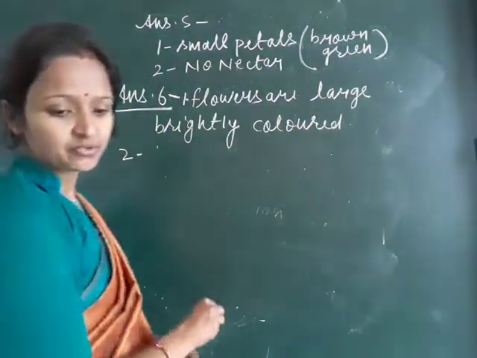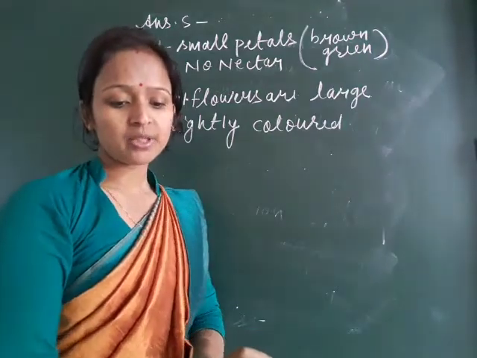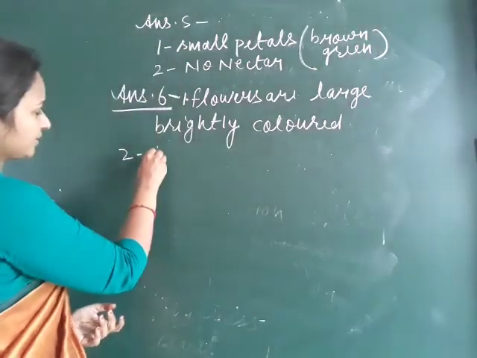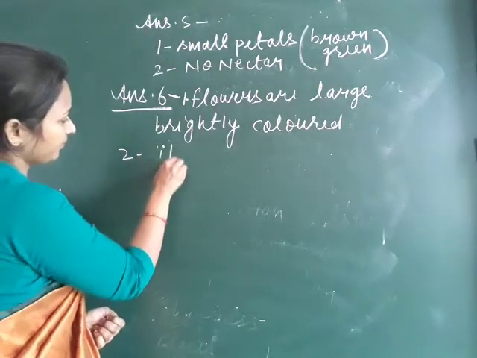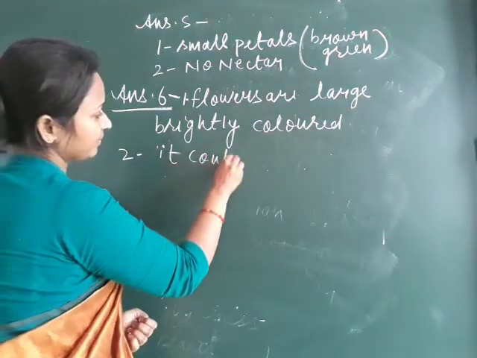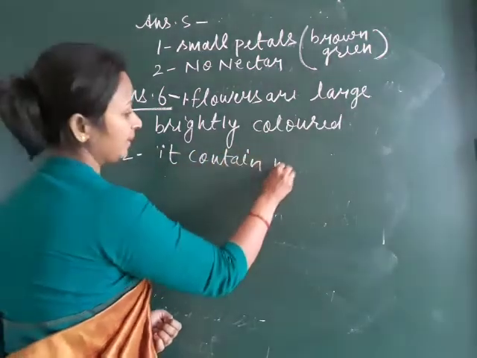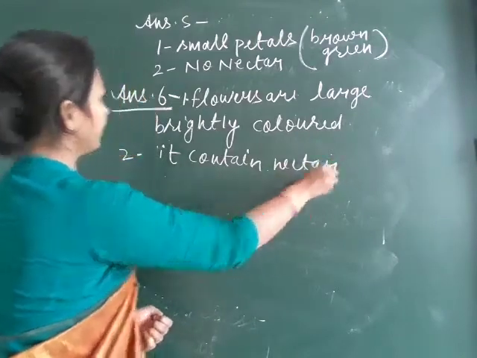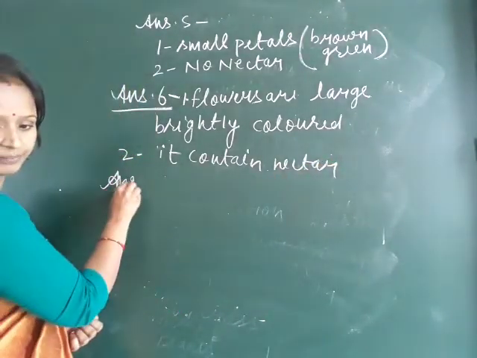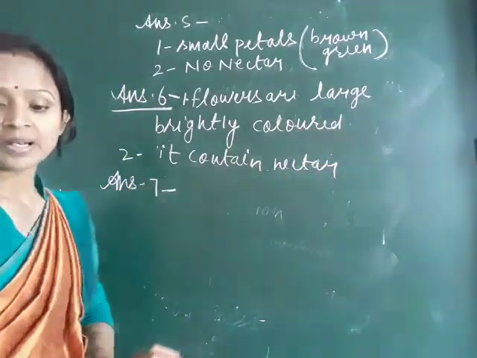And second, they usually contain nectar.